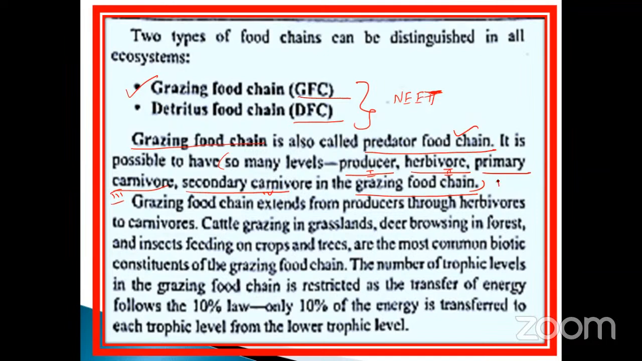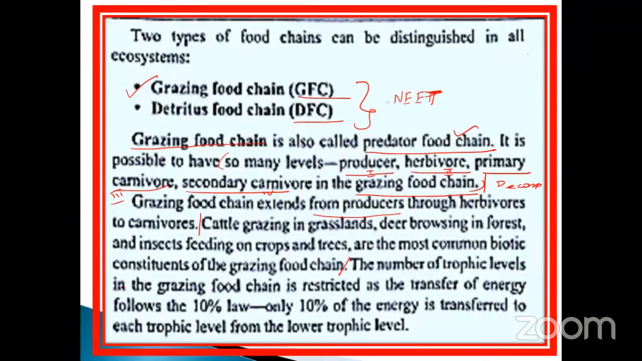Here the decomposer is not included. Okay, the decomposer is the last process, the end, but the food chain continues only up to this level. See, the grazing food chain extends from the producer through herbivores to carnivores. For example, cattle grazing in the grassland, deer browsing in the forest, and insects feeding on crops and trees are the most common biotic constituents of the grazing food chain.